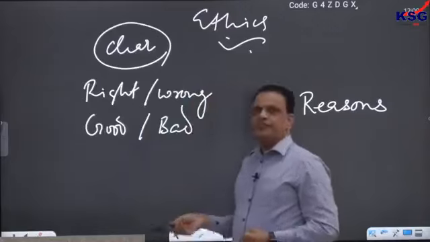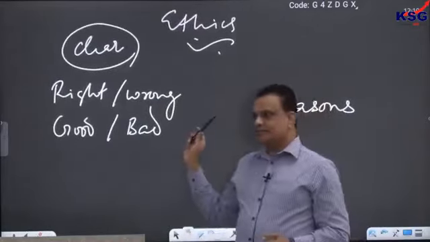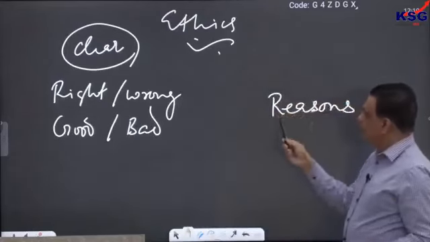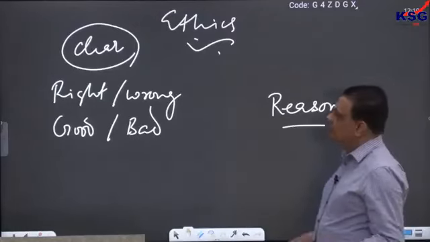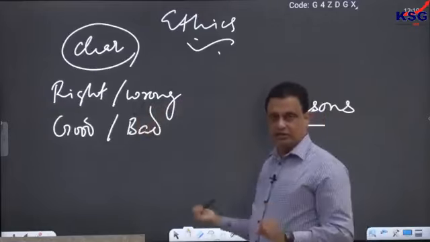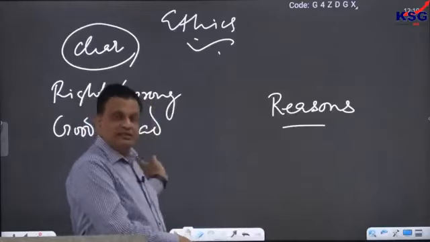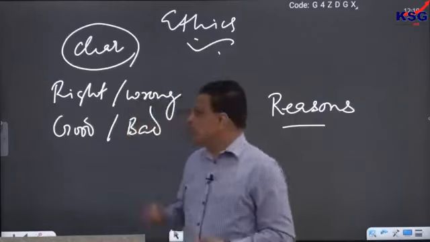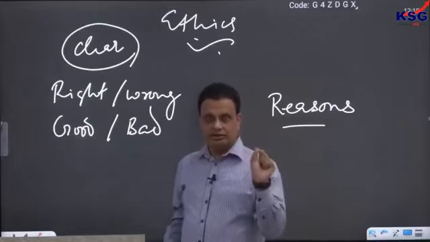So, ethics first of all requires us to understand right and wrong, but ethics does not stop at that only. Ethics goes beyond that and tries to find out the reason for that right and wrong also. So, ethics also requires us to know that if something is right, then why is it right? If something is wrong, then why is it wrong? Or if something is right, is it always right? Or something that is wrong, is it always wrong? Or can there be a situation in which a right can become wrong and wrong can become right? If yes, under what condition?